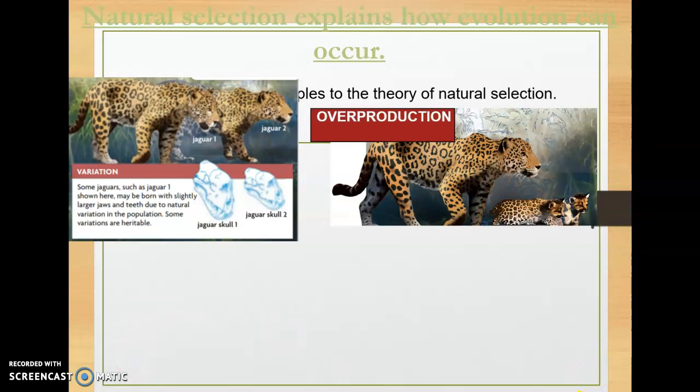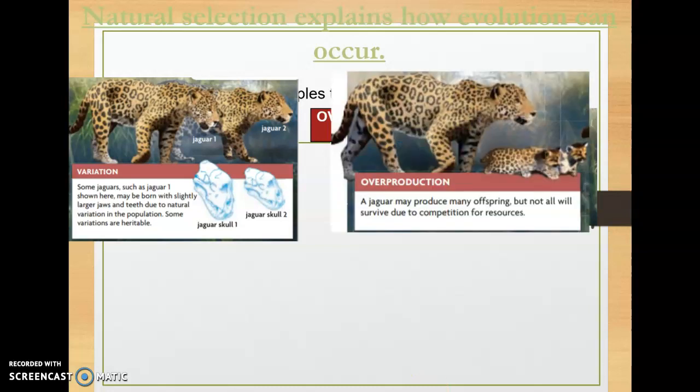Another means of natural selection is overproduction. So overproduction is having many offspring, and this increases the chance that some of them will survive. So the jaguar will produce many offspring, but some, probably not all, will survive. And the reason why, overproduction also increases competition for resources.